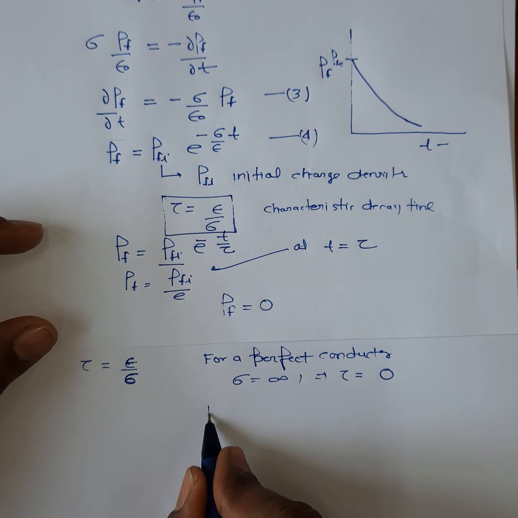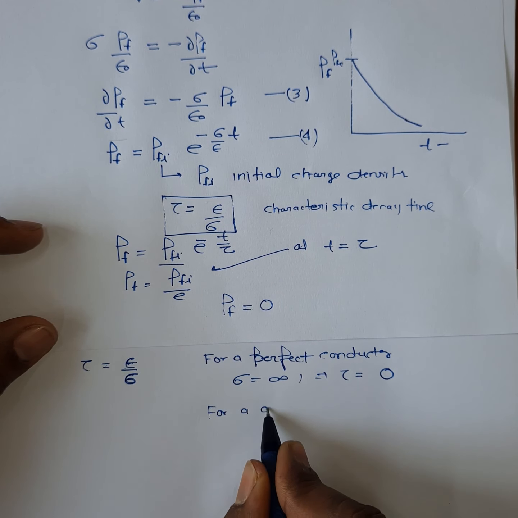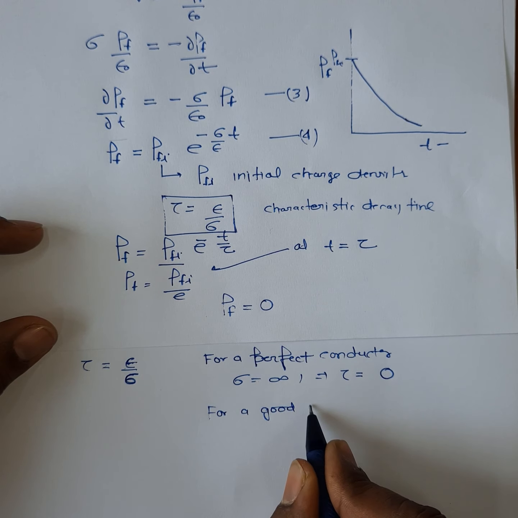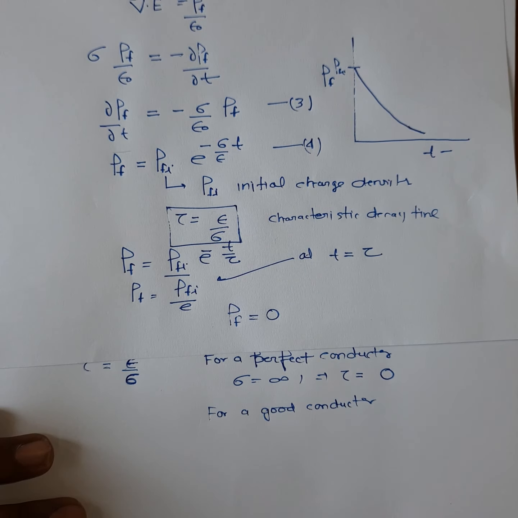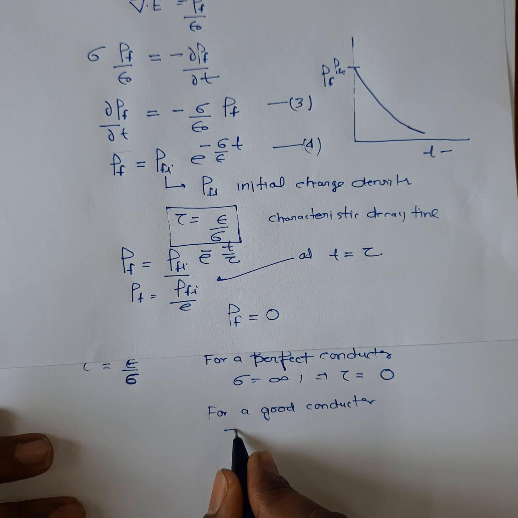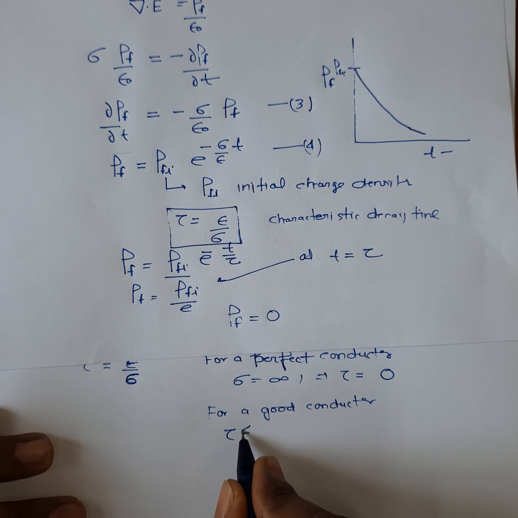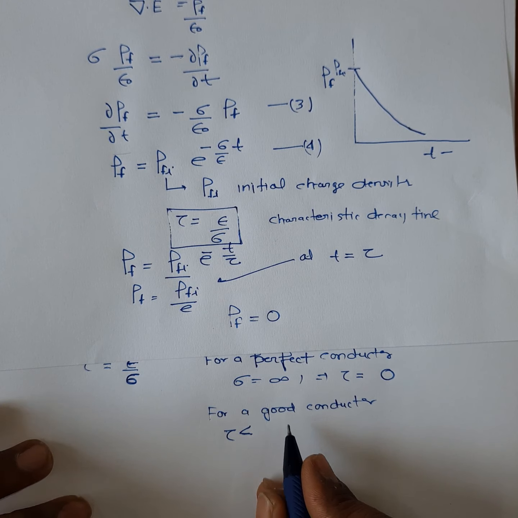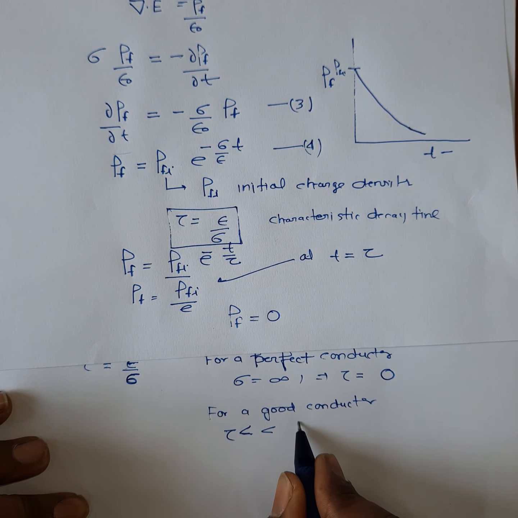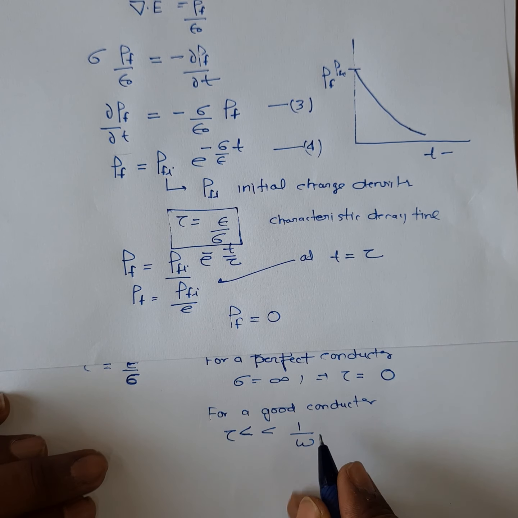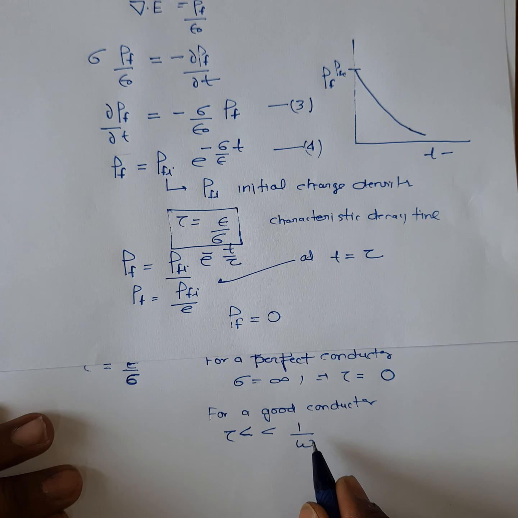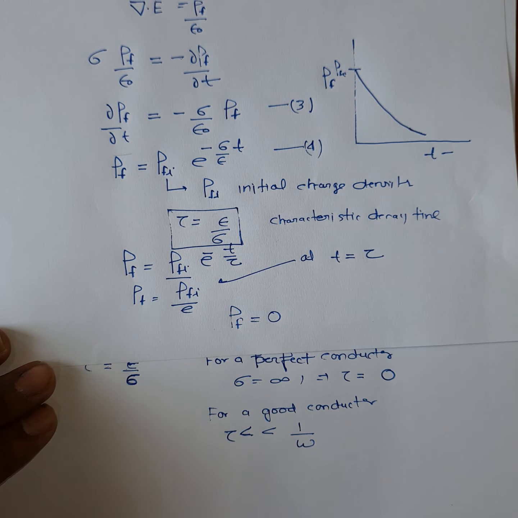But for a good conductor, tau is very small compared to 1 by omega, where omega is the oscillation frequency of the charges inside the conductor, or you can say this is the frequency at which the electromagnetic waves are moving.